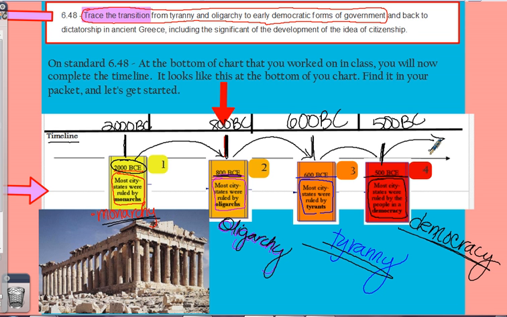So tomorrow in class, I'm going to be looking for these dates on your timeline, and I'm going to be looking for these facts that you have written down on your timeline. And it is for a grade. We're going to be talking about this a little bit more in class tomorrow or next week. So you need to make sure that you keep up with this and that you put it in your packet where your chart should be already. Alright, I think that's it. See you, bye.